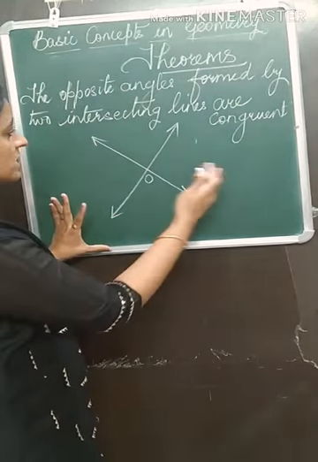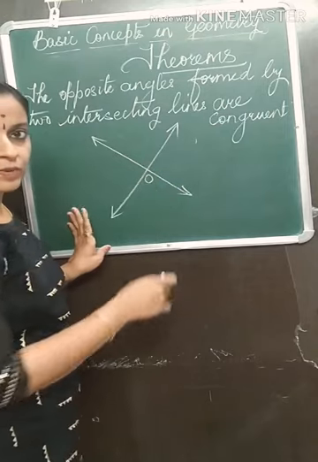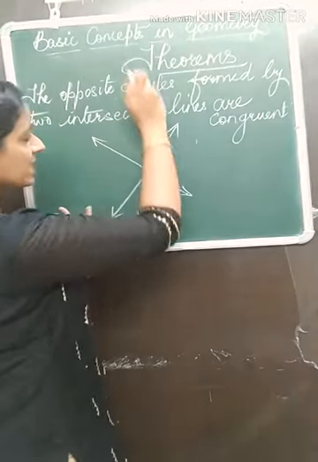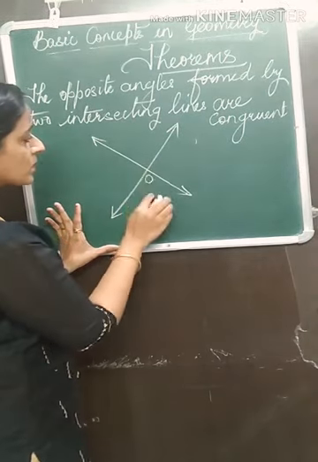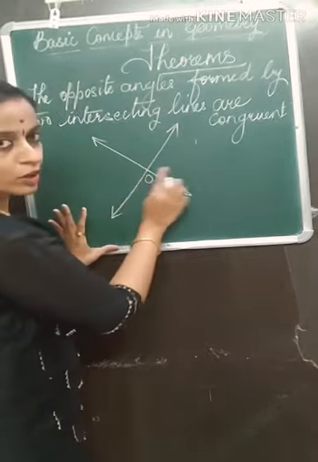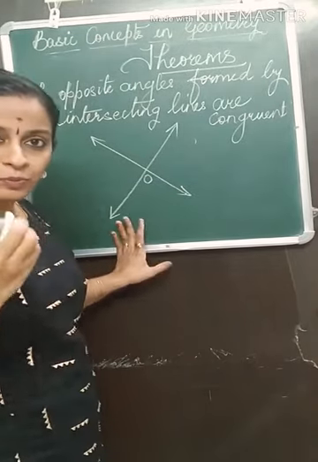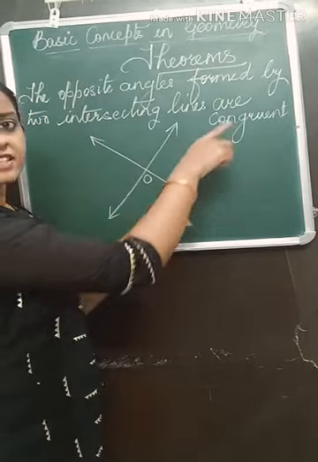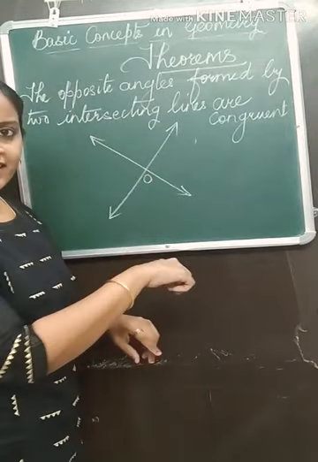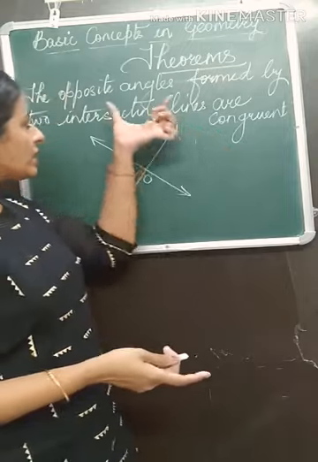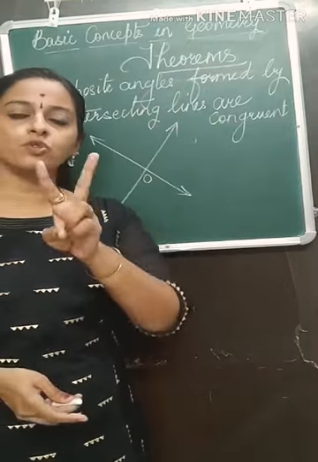Here, as you can see, there are opposite angles. Opposite angles means one angle in one direction, the other in its opposite direction. So these two are opposite angles. Same way these two are opposite angles. So we have to prove that these opposite angles are congruent. What is given? Two lines are intersecting. That is given. So this theorem statement has two parts.